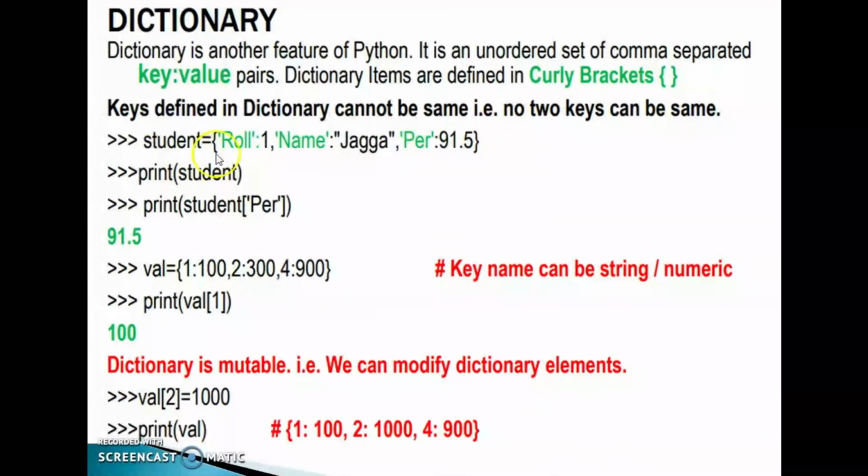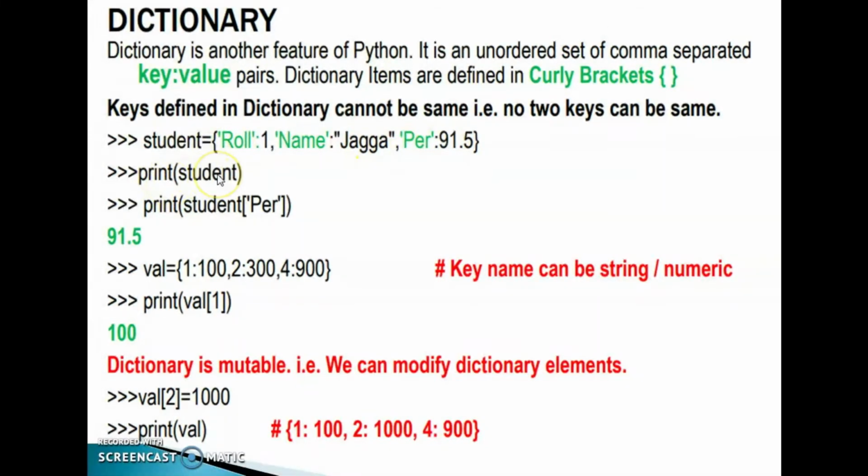Example: student is equal to key-value pairs. Here the key is roll, then colon, then the value is 1, comma, next key name, colon, value jaga, comma, next key PER, colon, value 91.5. Okay, no two keys can be the same.